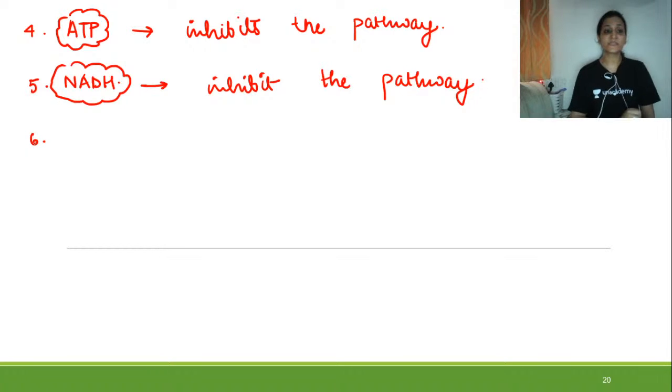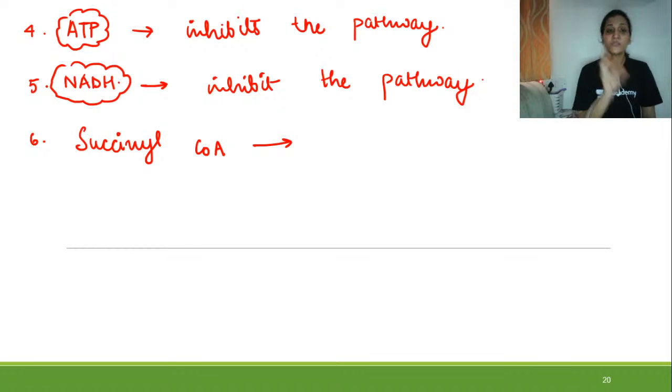Then the sixth way it is regulated is with the help of succinyl CoA. The succinyl CoA actually inhibits alpha ketoglutarate dehydrogenase. So we just saw that these three enzymes, citrate synthase, isocitrate dehydrogenase, and alpha ketoglutarate dehydrogenase, are allosterically regulated.